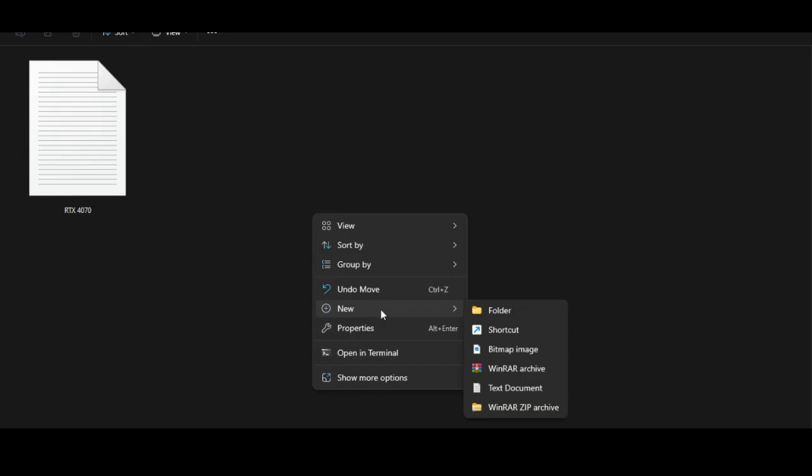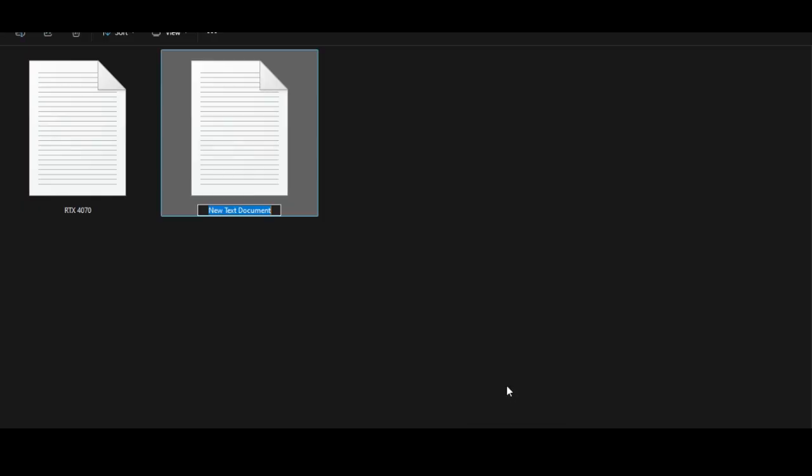All you got to do is you make a text document, write the GPU you want or you need, and then you put it here. Now, let's say you need some bug fixes, like you want ray tracing, even though your RTX 4070 should already have ray tracing. But let's say you want that. Or hell, you want to put ray tracing on your other GPU. Well, you literally just type ray tracing.